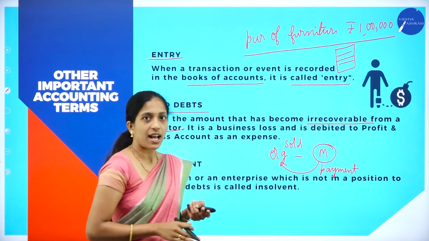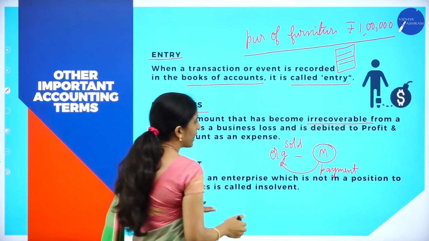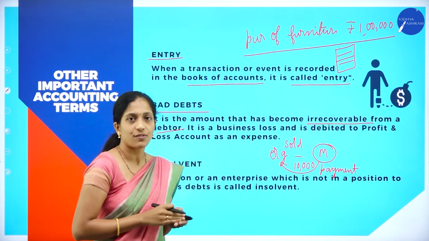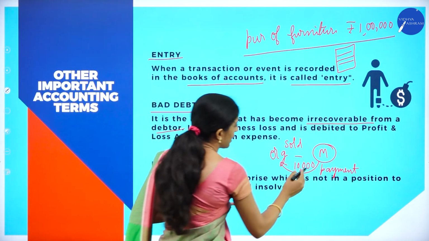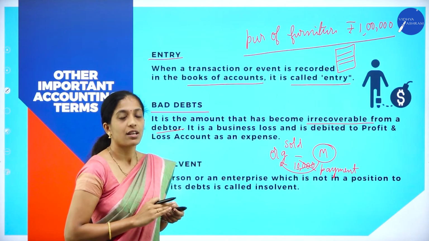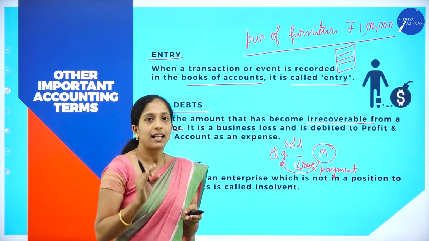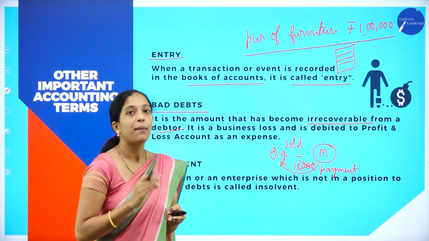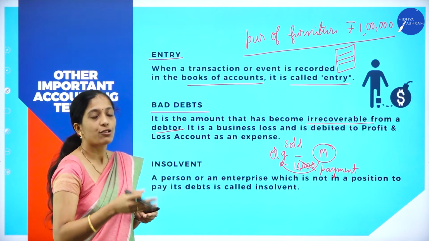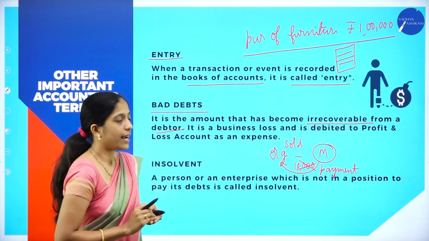Now this is not a cash transaction, it is a credit transaction where M will make the payment in the future. For example, M has to pay rupees 10,000 in the future for the goods purchased from the organization. Now suppose M does not pay this amount, then it is known as what? Bad debts. So whatever amount has to be received from debtors is not received, it is termed as bad debts. It is an amount that has become irrecoverable, so the organization could not recover that amount from the debtor.